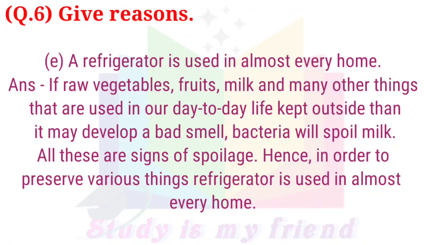E. A refrigerator is used in almost every home. Answer: if raw vegetables, fruits, milk, and many other things that are used in our day to day life are kept outside, then they may develop a bad smell. Bacteria will spoil milk. All these are signs of spoilage. Hence, in order to preserve various things, a refrigerator is used in almost every home.